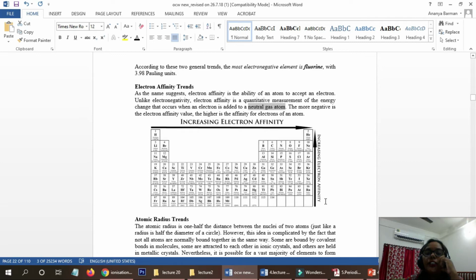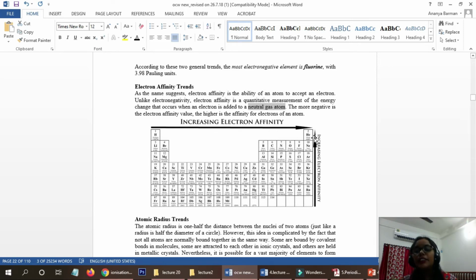Again, if we go towards the bottom, or if we go, what will happen if we go from bottom to up? If we go from bottom to up, what will happen? Again the size will decrease. Bottom to up, again the size will decrease, right? So again the size will decrease.